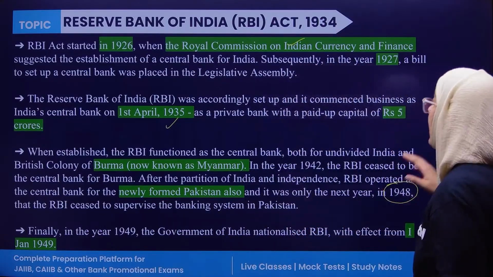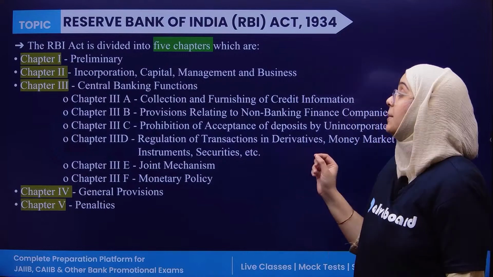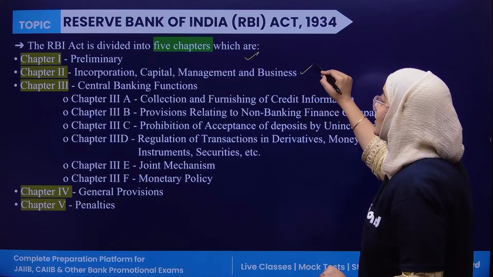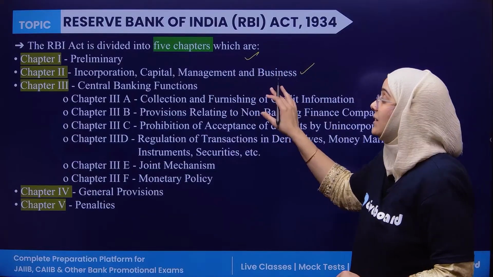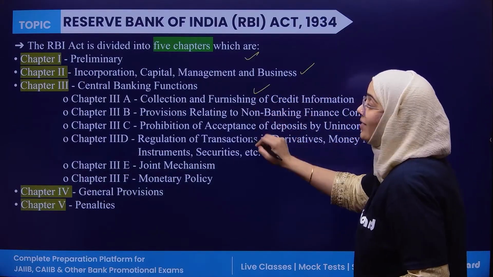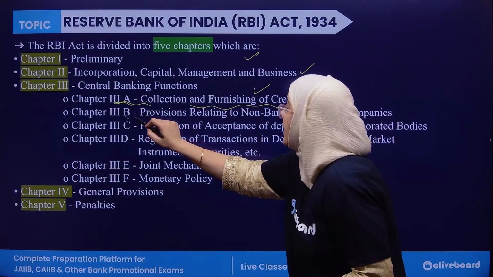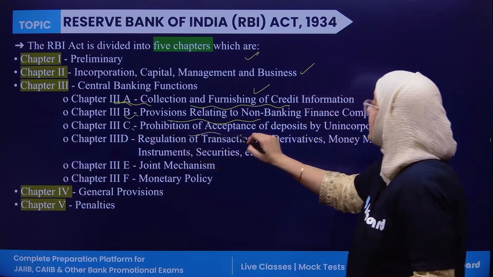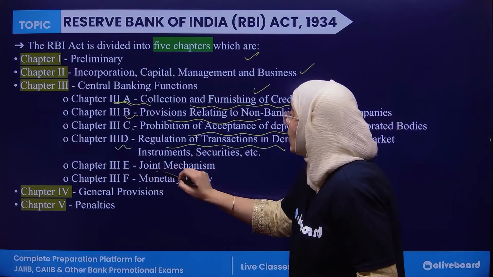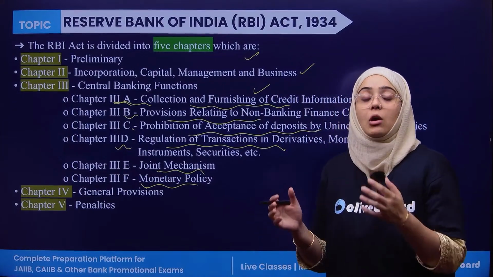Clear? Now if we talk about the RBI Act, it has been divided into 5 important chapters. Chapter 1 is related to the preliminary. Chapter 2 is related to incorporation, capital, management and business. Chapter 3 is related to central bank functions, in which there are 3A, 3B, 3C, 3D, 3E and 3F. 3A is for collection and furnishing of credit information. 3B is provisions relating to non-banking institutions. 3C is prohibition of the acceptance of deposits. 3D is regulation of transactions. 3E is the joint mechanism. And 3F is monetary policies. So these are the bifurcation of the third chapter.